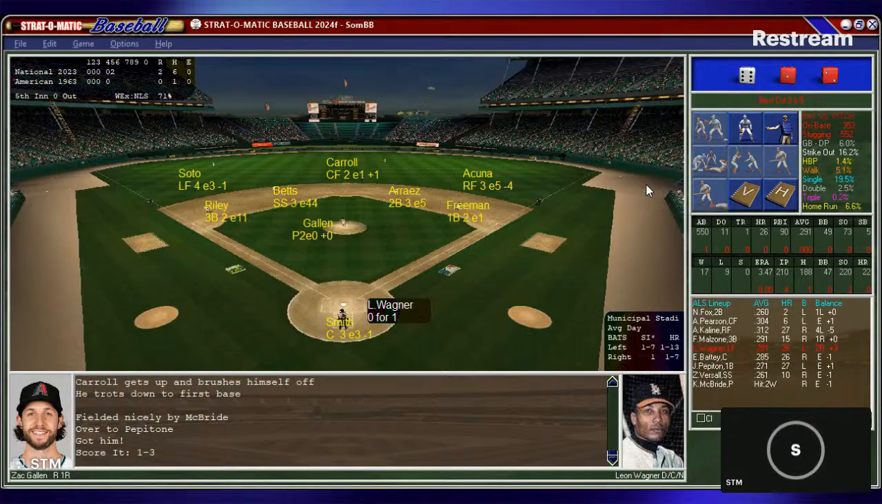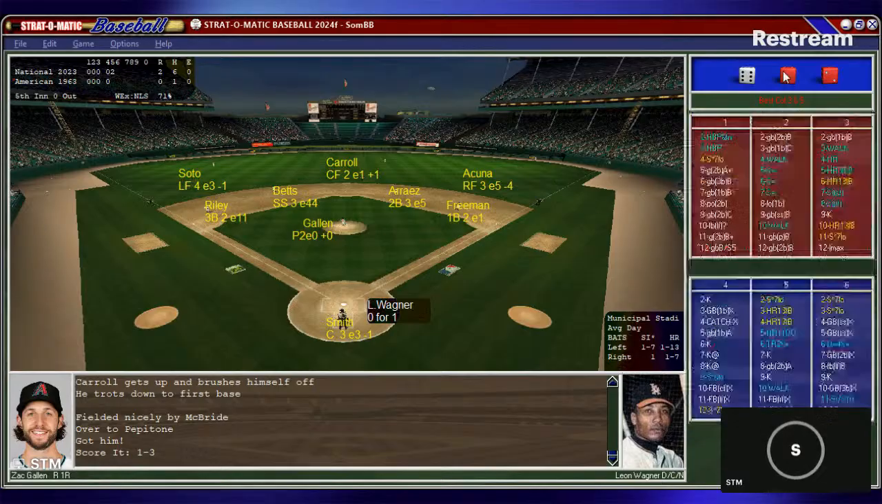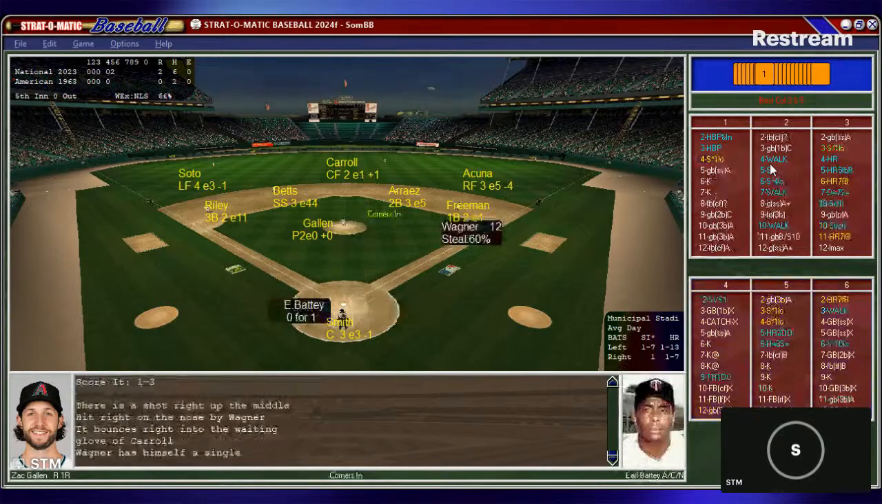Now, the game was played in Seattle. So this is going to again be Leon Wagner. He'll be followed by Batty and Pepitone against Gallen here in the fifth. So Gallen looks in with a 2-0 lead. Here's the pitch to Wagner. And that's going to be a liner, base hit for Wagner.